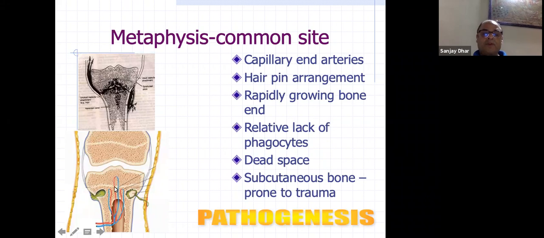There is stasis there. So if any organism lodges there, it's like a clot formation, and then it starts spreading. So there is endarteritis, breaking of the arterial wall, and the pathogen keeps on spreading. Since it is a cancellous area, it spreads very fast. So the pressure builds up. Then there is more and more necrosis, it fills up, and then there is a large infection collection, which ultimately goes through the Haversian system here, and then it lies down subperiosteally. That is called a subperiosteal abscess.